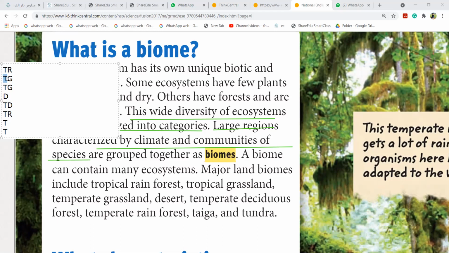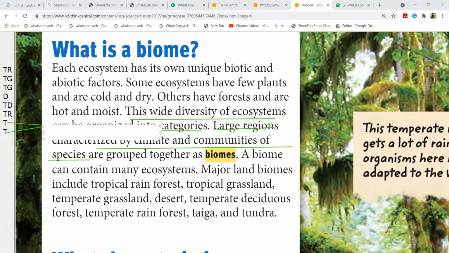Tropical rainforest, tropical grassland, temperate grassland, temperate deciduous forest, D for desert. Then you have lastly T and T, that is taiga and tundra. Remember, whenever I say the words taiga and tundra, what will you remember? You will remember it's ice. Cold, you remember it's cold. When I say tropical rainforest, you know that that is rain and wet. When I say tropical grassland, you know it's grassy.